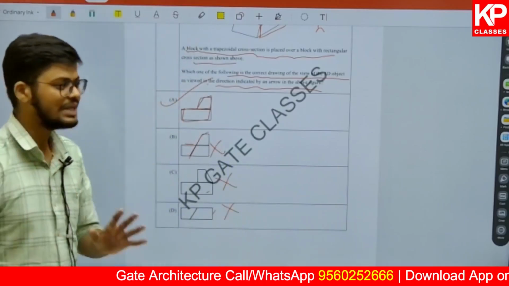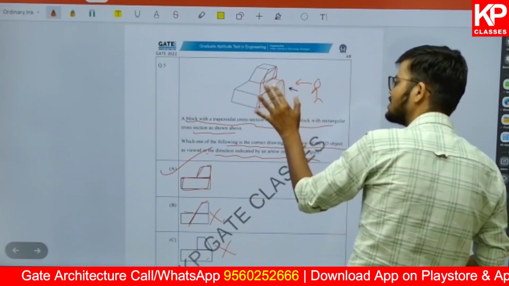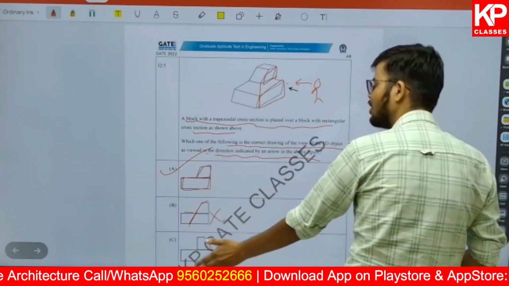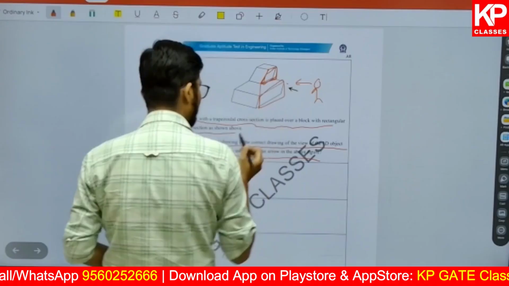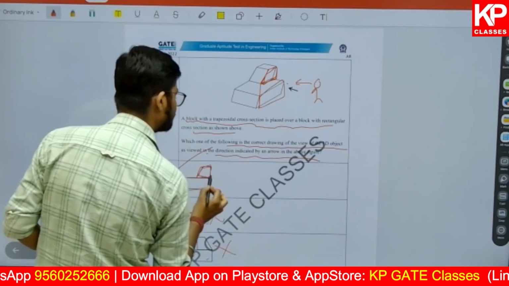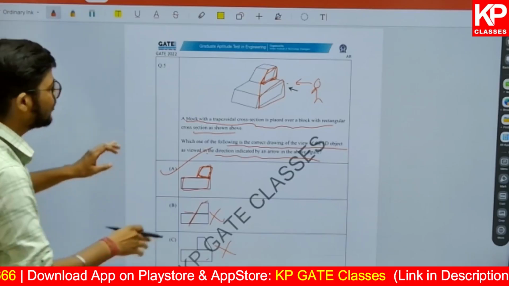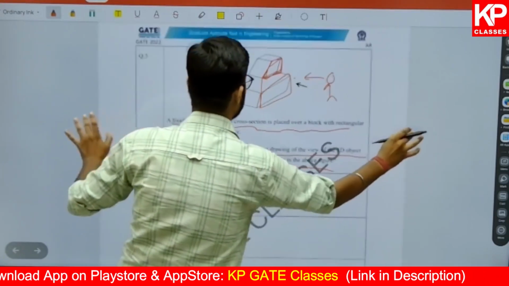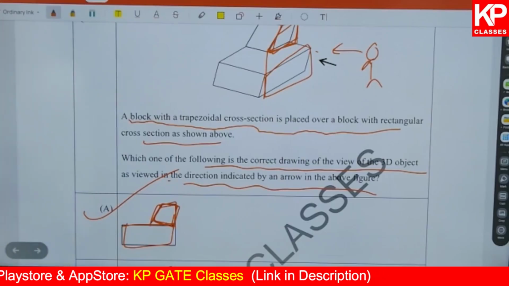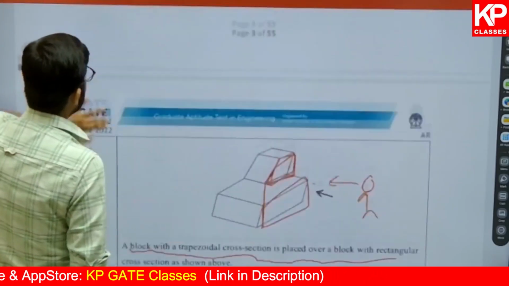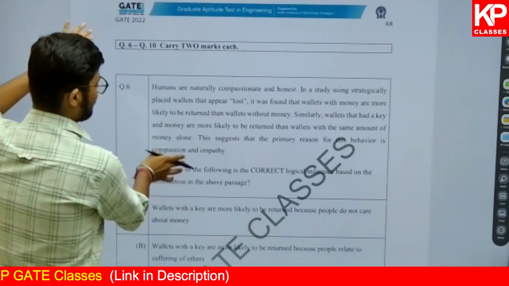So if you are going to view this figure from the side, how will you make the drawing of the same? This rectangle will look like this, and it is given in all the options. But if you draw it from this side, it will look like this, and it will be exactly similar to option A. So the answer here is going to be option A. I hope this is clearly visible on the screen. Okay, so this is about question number 5. Moving ahead, question number 6 is given. Now again, this is not from my subject.